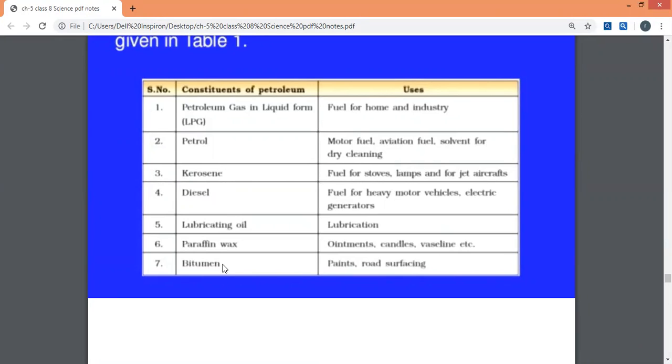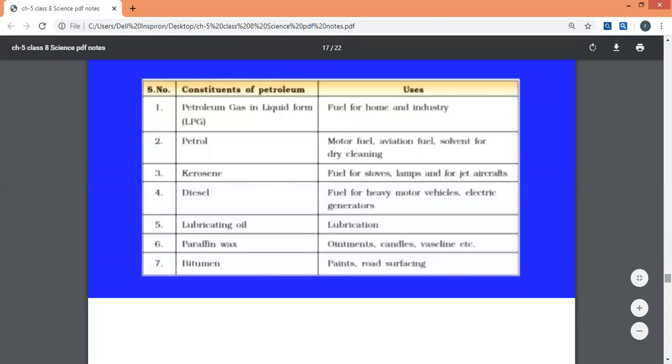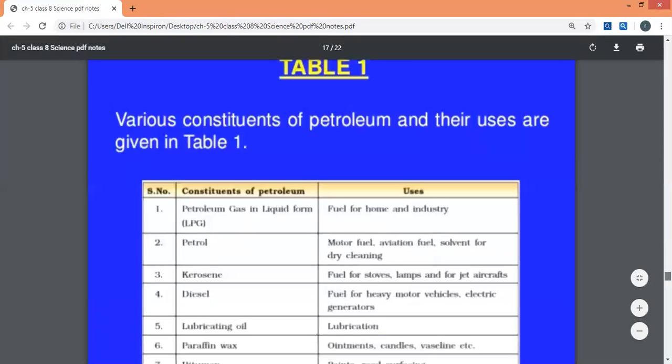And this word we have read earlier, bitumen. It's used in paints and road surfacing. As we have already learned, bitumen is a petroleum product, and nowadays it is used in road surfacing instead of coal. So children, this table is very, very important. In this table, there are the constituents of petroleum and their uses.